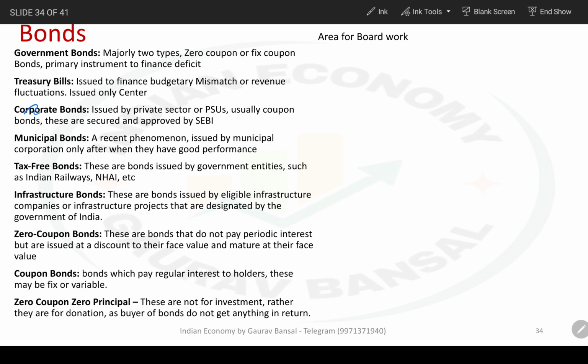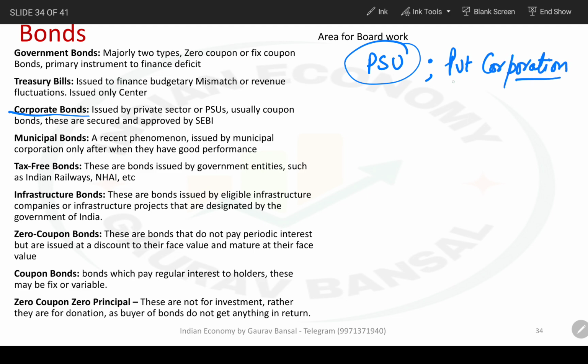Next, corporate bonds. Corporate bonds can be issued by any non-government entity. It can be a PSU. A lot of students make a mistake here. Corporate bond doesn't mean only private sector; it can be PSUs also. The requirement is that such firms need to be registered or need to have a board of directors or a corporate structure.